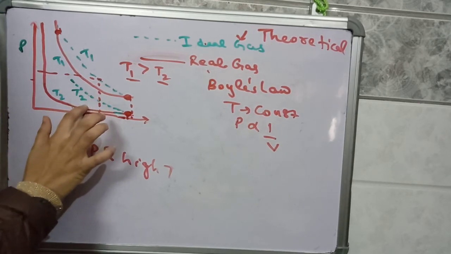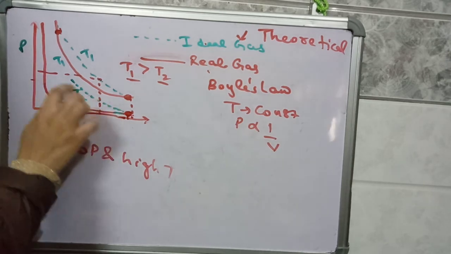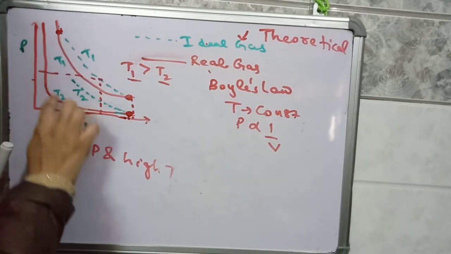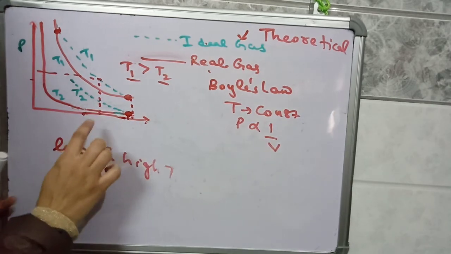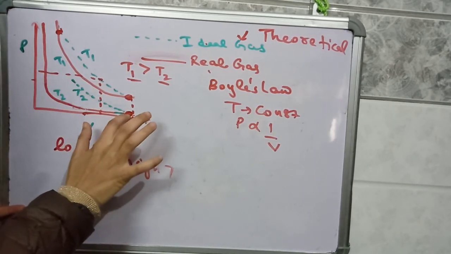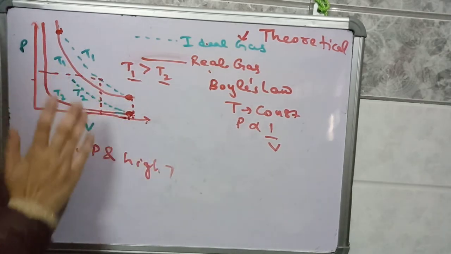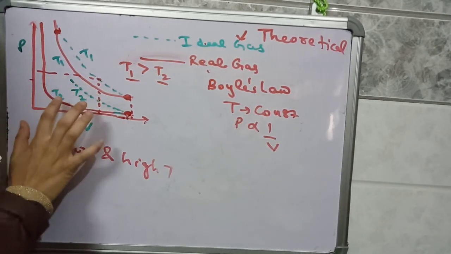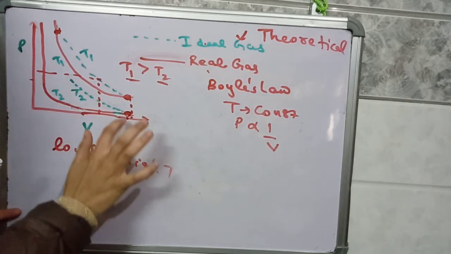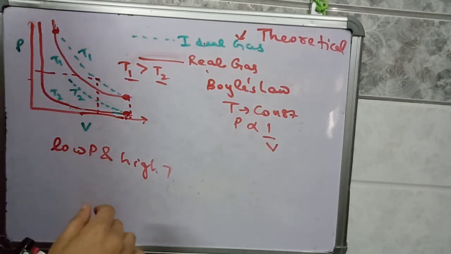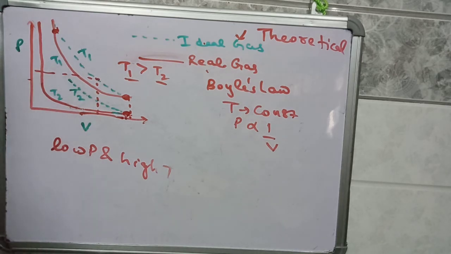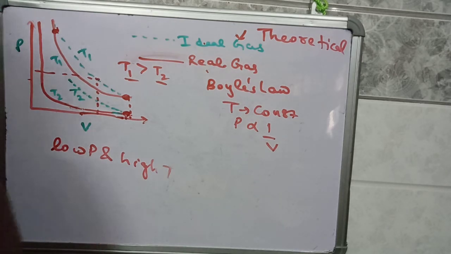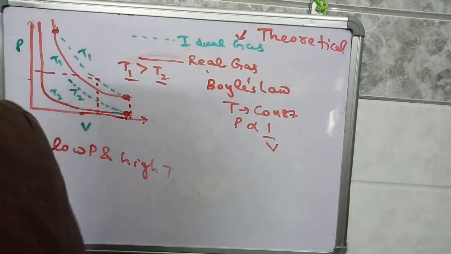Again observe these two curves, taken at T2 temperature. The green line is for an ideal gas and the red curve is for a real gas, and they both are intersecting at this point. It means this gas at T2 temperature at this volume and this pressure will behave like an ideal gas. Other than that, it will behave like a real gas. So from both these curves, the previous one and this one, we observe that real gases behave like an ideal gas at low pressure and high temperature. Thank you.